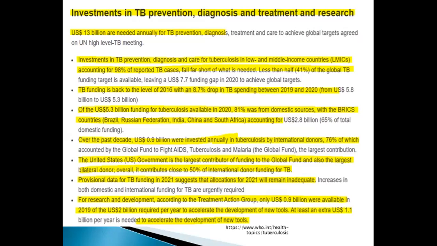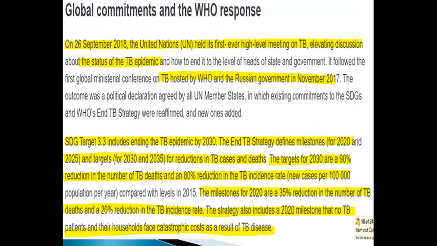Provisional data for TB funding in 2021 suggests that allocation for TB will remain inadequate. For research and development, according to the Treatment Action Group, only 0.9 billion were available in 2019, and this needs to accelerate the development of new tools. Global commitment and WHO response.